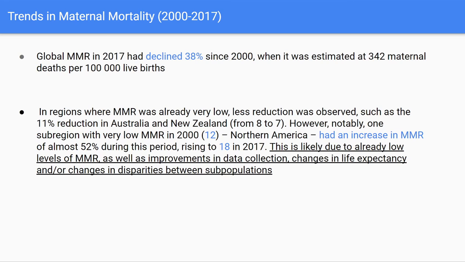So trends in maternal mortality from 2000 to 2017, again, we see that maternal mortality ratio has declined by 38% between 2000 and 2017. In regions where the MMR was already very low, less reduction was observed, such as the 11% reduction in Australia and New Zealand, so from 8 deaths to 7 deaths. However, notably, one sub-region with very low MMR in 2000, which is North America, had an increase in MMR of almost 52%. So we see the number of deaths rising from 12 to 18 in 2017.